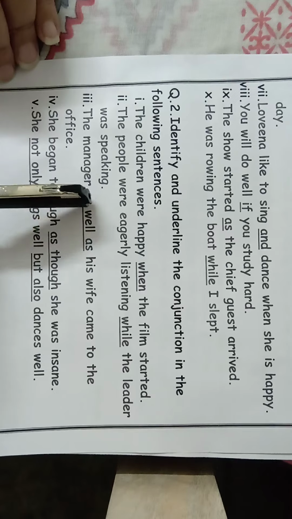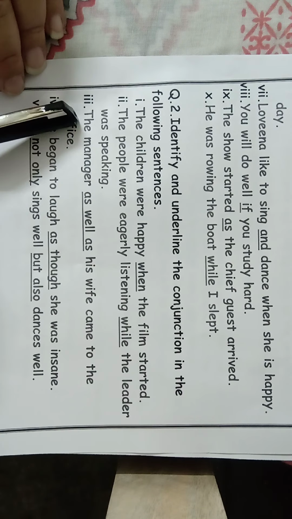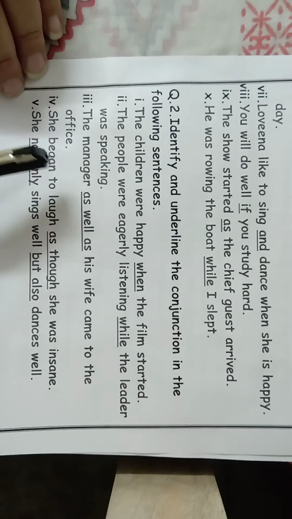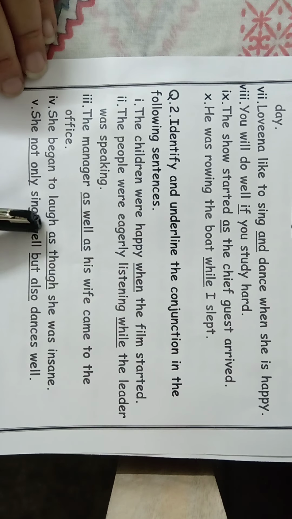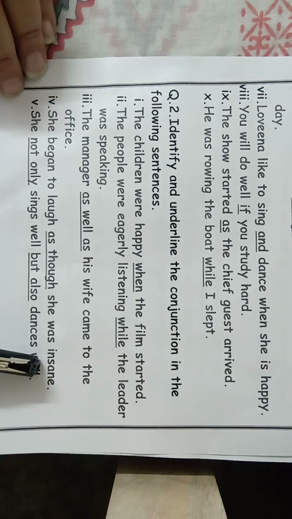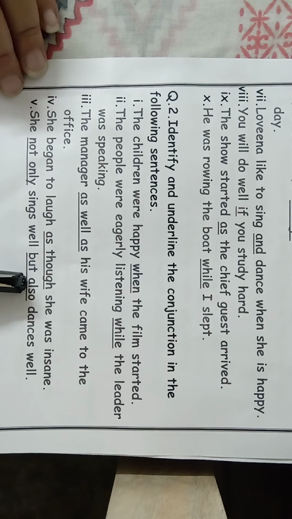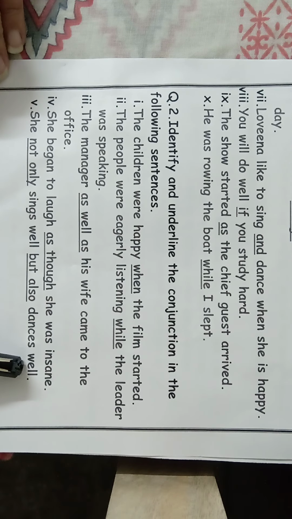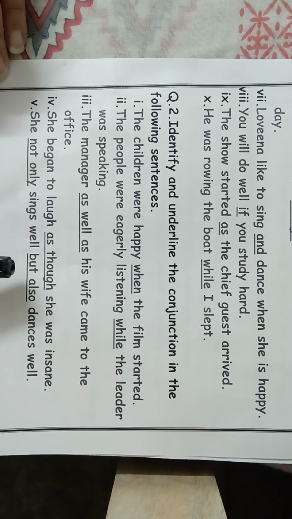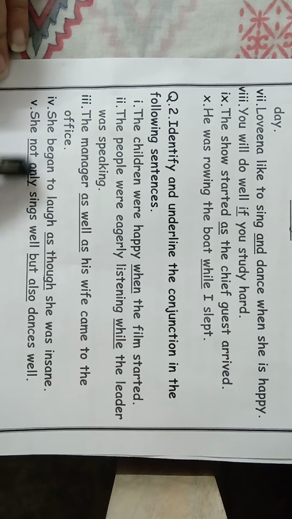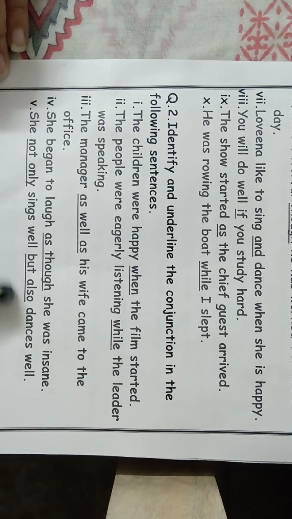The manager as well as his wife came to the office. She began to laugh as though she was insane. So she was laughing as if she was insane. Insane is a person who doesn't have a mental balance. She not only sings well but also dances well. So not only but also. What is it here? Correlative. Okay.